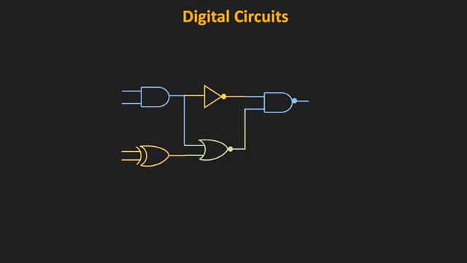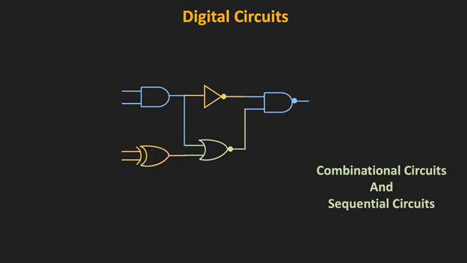Now in general, there are two types of digital circuits, that is the combinational circuit and the sequential circuit. So combinational circuits are the ones where the output of the circuit only depends on the present input. While in the case of sequential circuits, the output of the circuit depends on the present input as well as the past outputs. So we can say that these sequential circuits also have a memory element. So a flip-flop is a very basic sequential circuit which can store 1 bit of information.